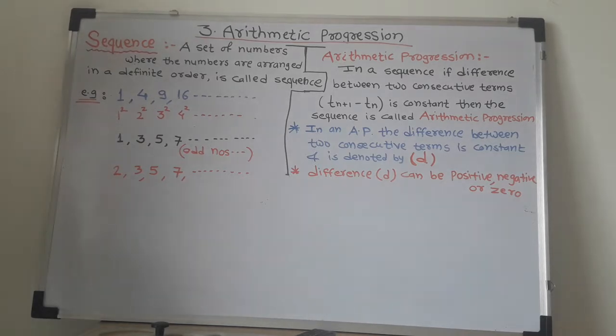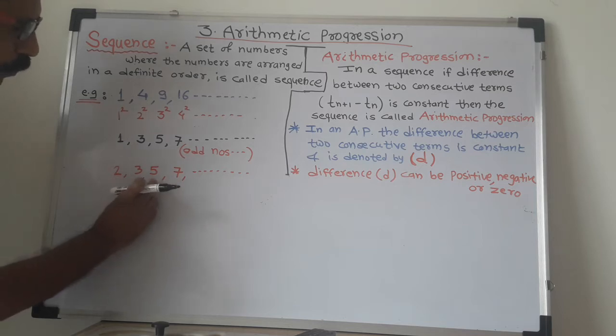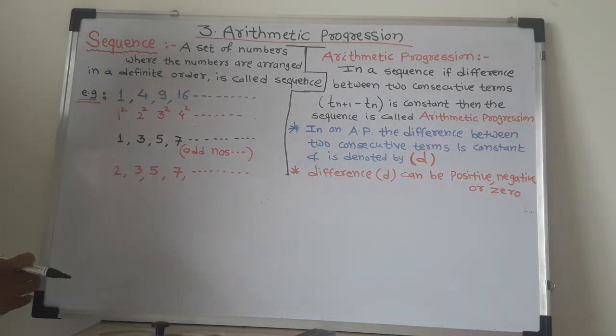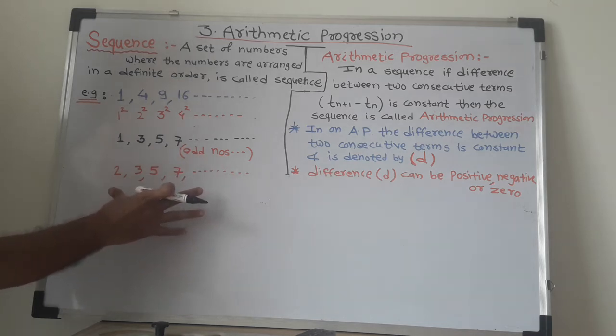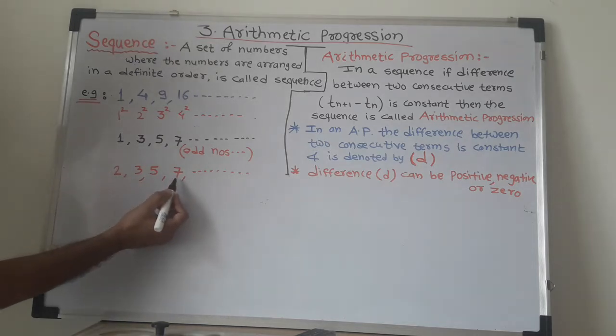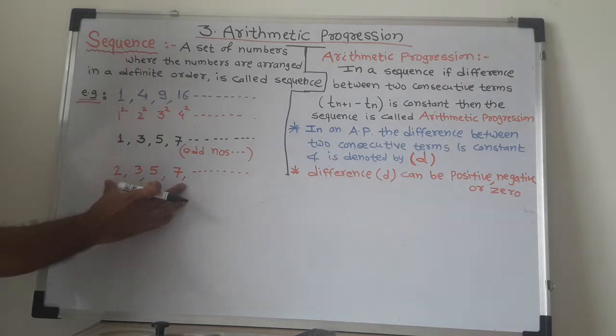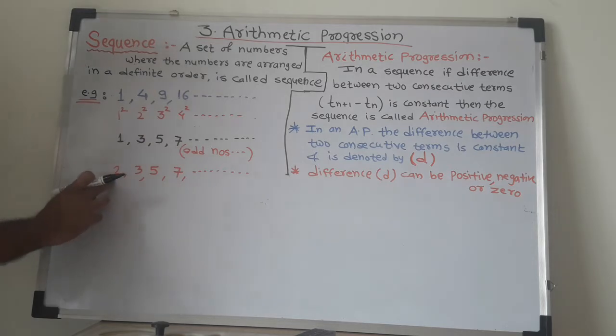Then come to the third sum. Third sequence is 2, 3, 5, 7. Then all these numbers are arranged by which particular rule? Or what is the definite order? These are not odd numbers. See, some people may consider 3, 5, 7, sir, all these are odd numbers, but no, 2 is even. दोन्ही सम संख्या आहे.